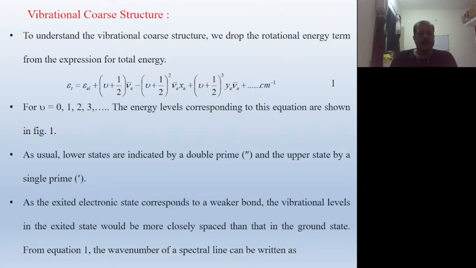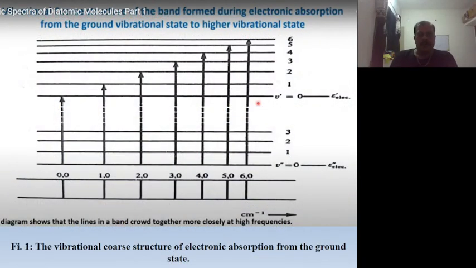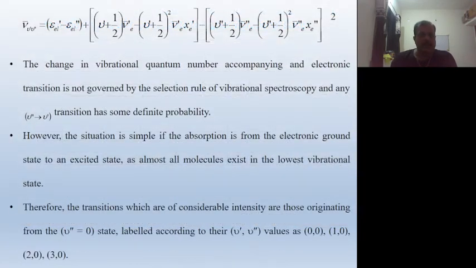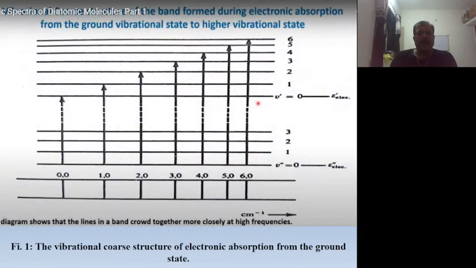From equation 1, epsilon T is equal to epsilon EL plus (nu plus half) omega E bar minus (nu plus half) square omega E X E plus (nu plus half) cube Y E. This is equation number 1. The wave number of a spectral line can be written as this equation, which we will discuss later.